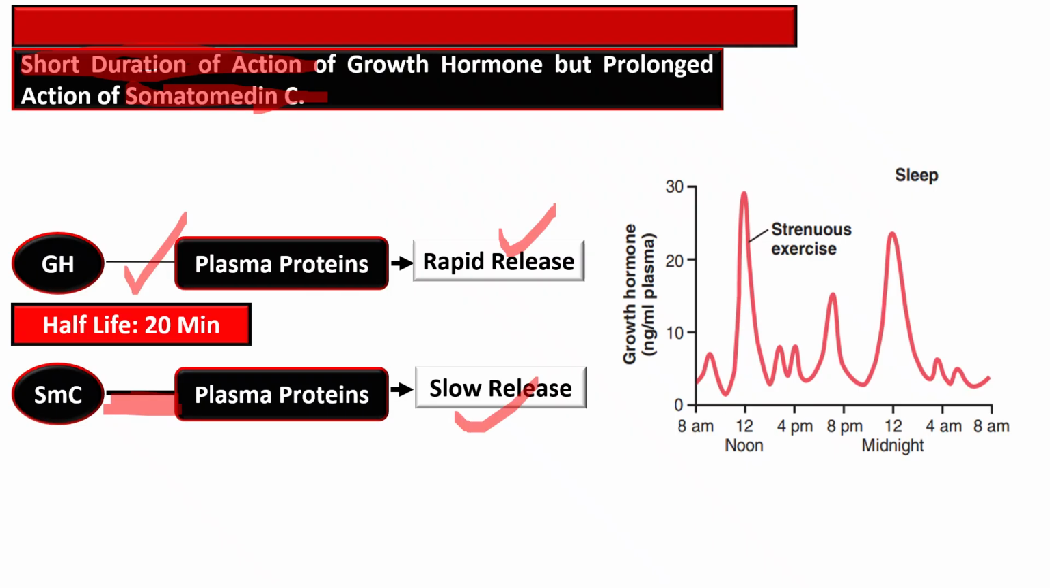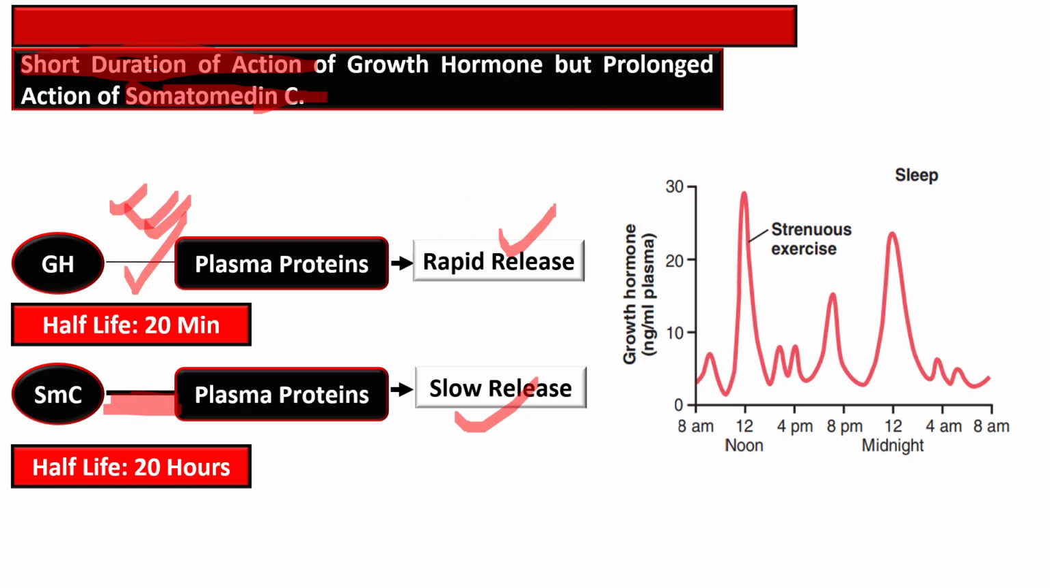So the half-life of growth hormone is about 20 minutes, while somatomedin has a half-life of 20 hours. So in spite of the early release and slow release of growth hormone, the long-lasting effects are made possible by somatomedins.